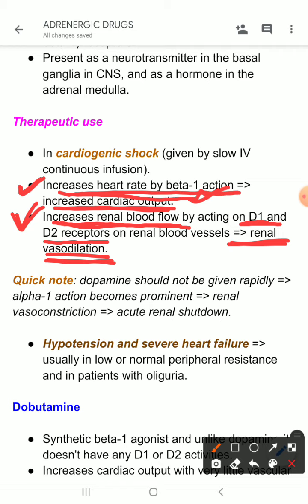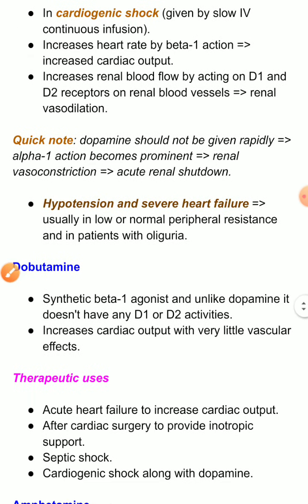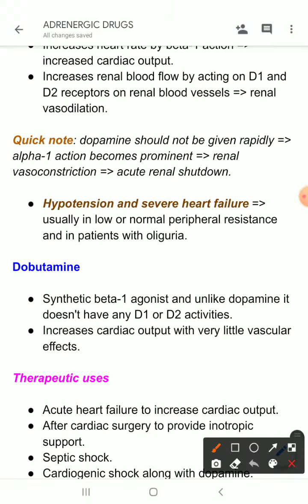So dopamine has a double benefit. In cardiogenic shock, it increases cardiac output as well as it protects the kidney. So this is the first choice drug. Now, here is a quick note: dopamine is given very slowly in cardiogenic shock, like 8 drops per minute or 10 drops per minute.